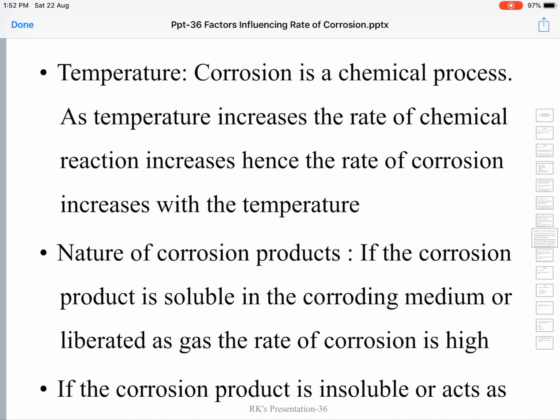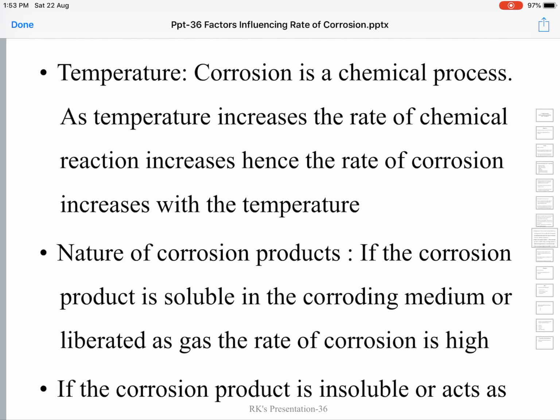Since corrosion is a chemical process, as the temperature increases, the rate of chemical reaction increases, and so does the rate of corrosion. Otherwise, you can say that the rate of corrosion increases with the increase of ambient temperature.